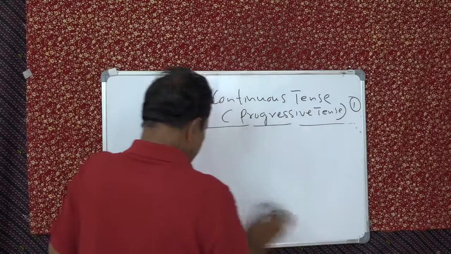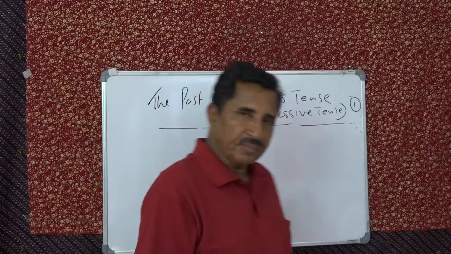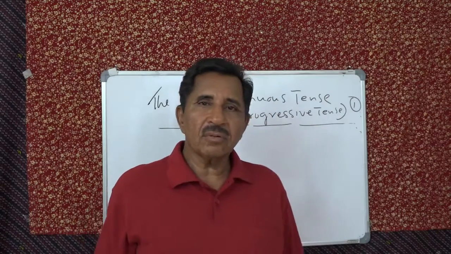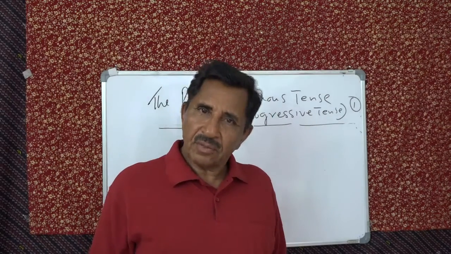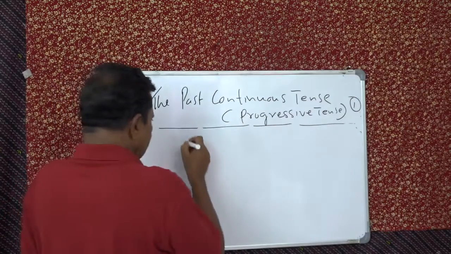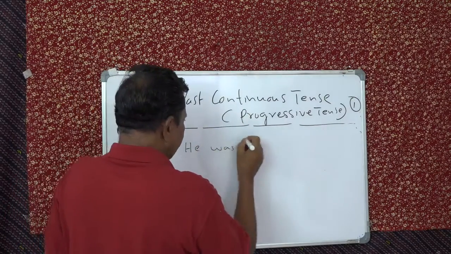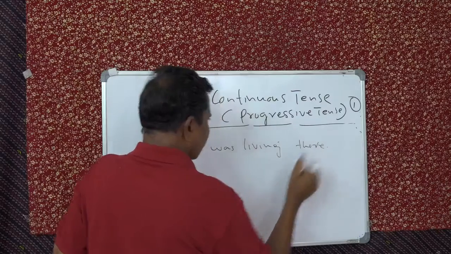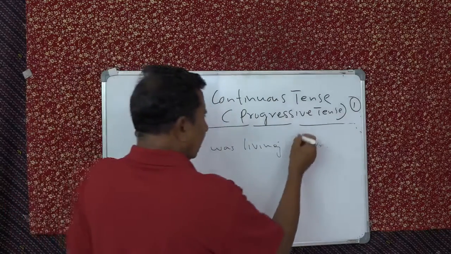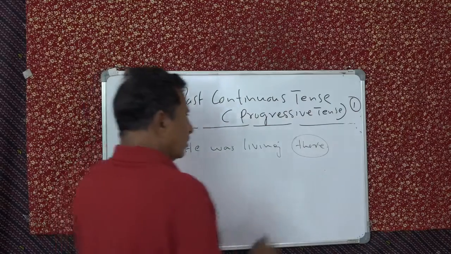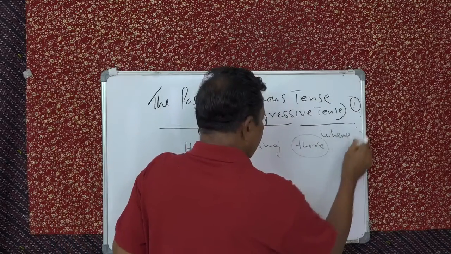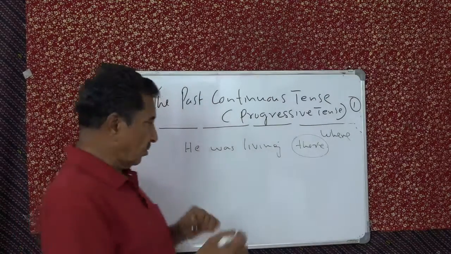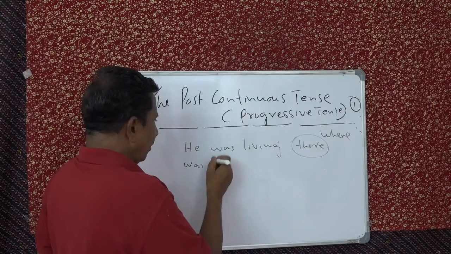WH or question word question we say, or X question we say. WH question, X question, and what is that? You put the appropriate question word. So for example, he was living there. So instead of there you use the question word where, place. And what do you have to do? First you make it a yes or no question. That will be, was he living?